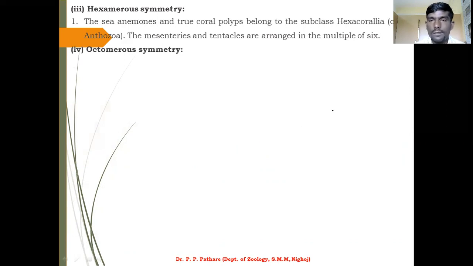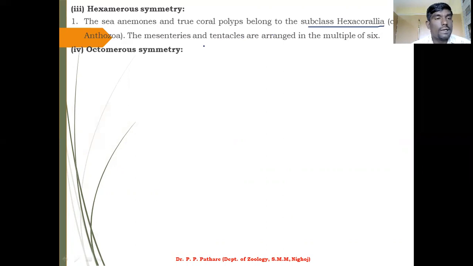So the name of the subclass is Hexacorallia, because the class Anthozoa shows such a type of division of the animal body. The most important part of this point is that the animal body is divided into six parts.